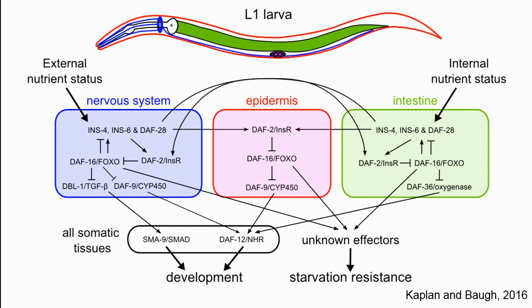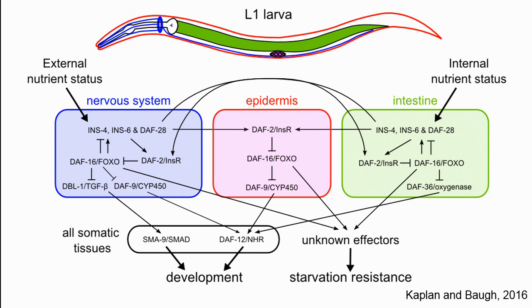Taking this genetic model and putting it into the anatomical context of the worm, we see insulin-like signaling having a role in the nervous system, the epidermis, and the intestine. We think that this allows for sensing of the internal nutrient status in the intestine and external nutrient status via the sensory neurons. The components of the TGF-beta and steroid hormone signaling are also present in each of these tissues, where they can be regulated by daf-16.